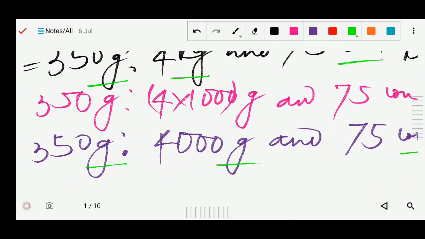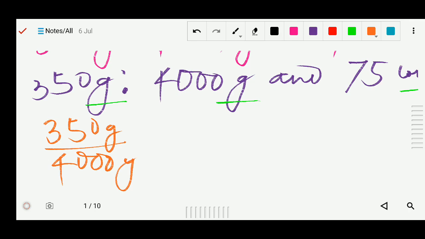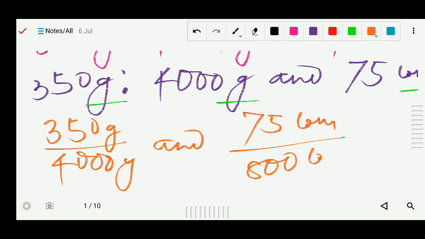Now we can compare. Now they are in the ratio, so we will write in the form of fraction. So write 350 gram by 4000 gram, and this side is your 75 centimeter by 800 centimeter.